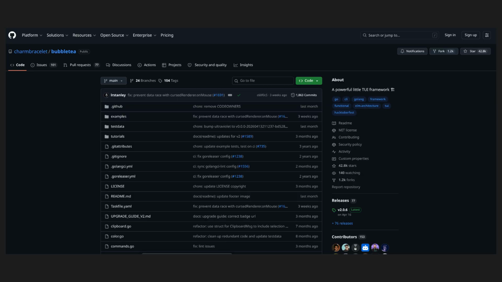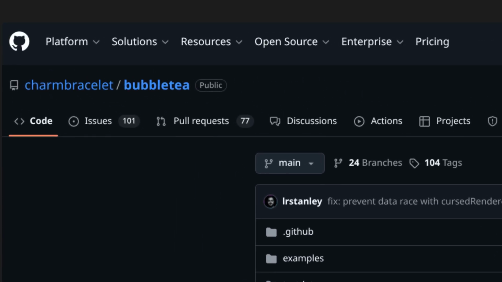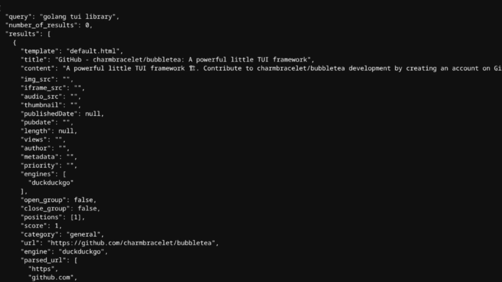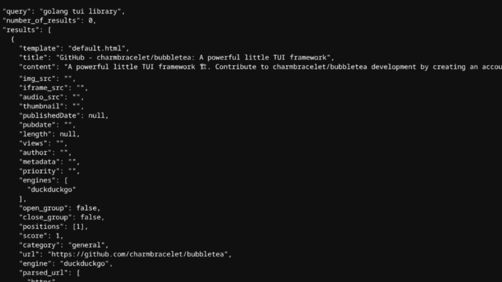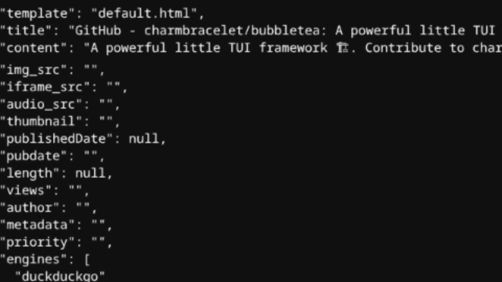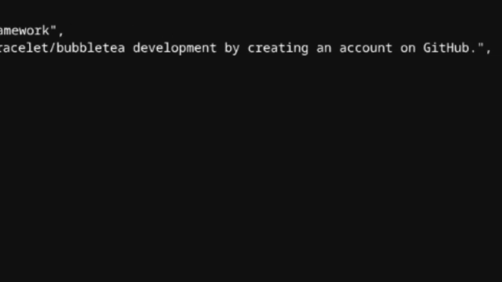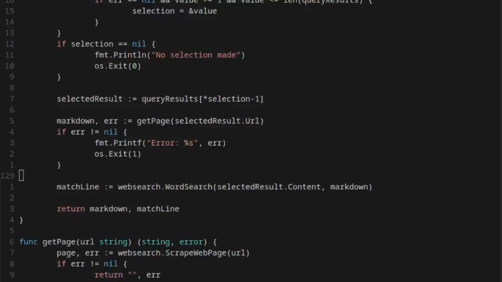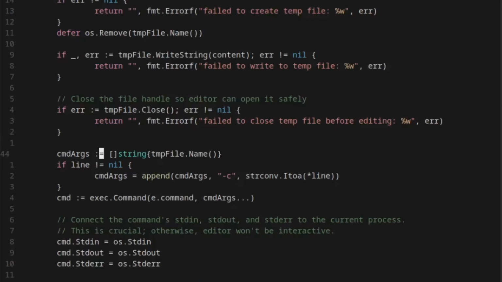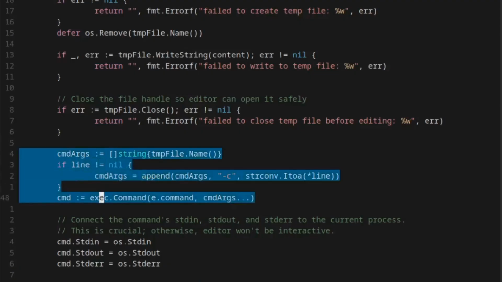While Vim solved the UI issue easily, there's still a problem. Websites contain a lot more than actually interesting information, such as menus, headers, footers, things like that. A cheap solution for this is to use the content field provided by the SearXNG API. Content is a small snippet of text taken from the page by the search engine. We can search for this text from the processed Markdown file to try and find where the relevant information starts. When we find the closest match, we can use the line number of the text to start Vim with a command that moves the cursor immediately to that line.